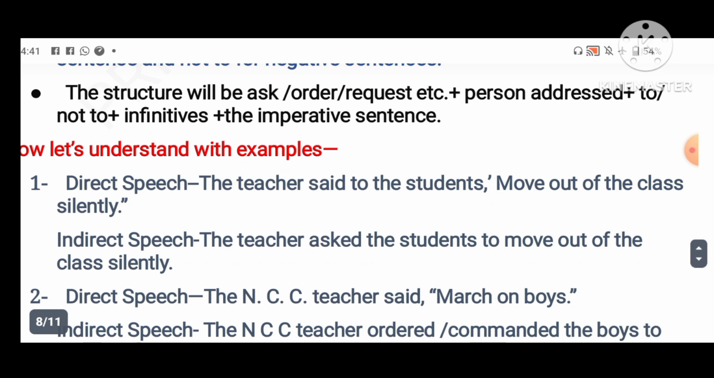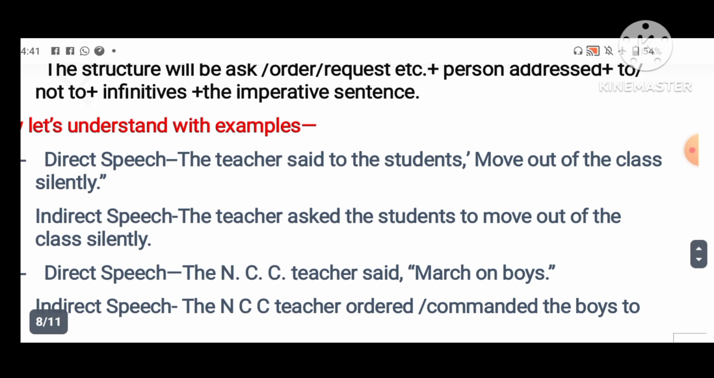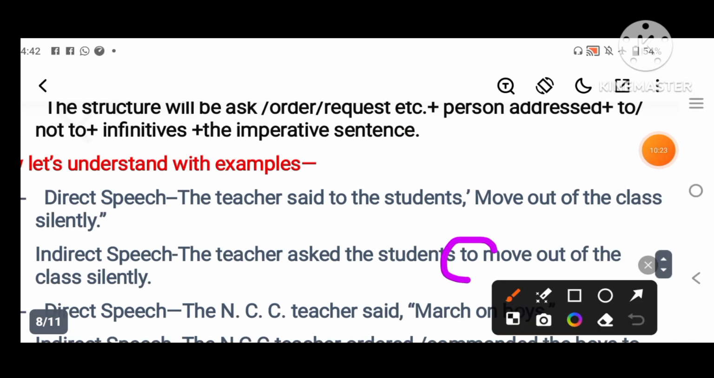Look at this question. The teacher said to the students, move out of the class silently. This is the command type of sentence, or the order type of sentence. So we will write: the teacher asked the students, or ordered the students, to move out of the class silently. Before an imperative sentence we can use to. Very easy.